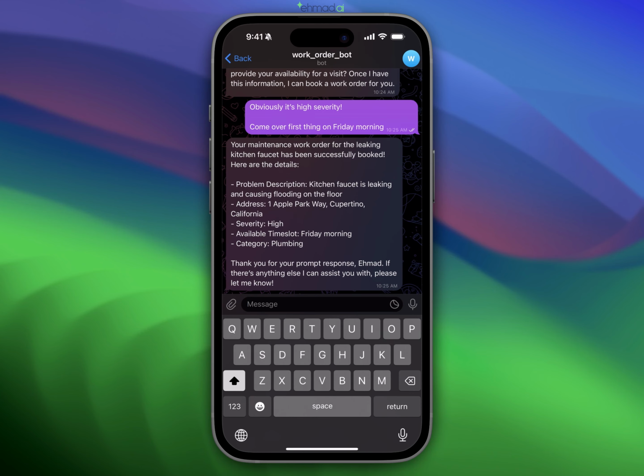And at any moment, it'll just book my order. Oh yeah, so it has booked my order and has told me what the problem description is, what the address is. It already had my address, the severity, available time slot, and it has also categorized my problem as plumbing.